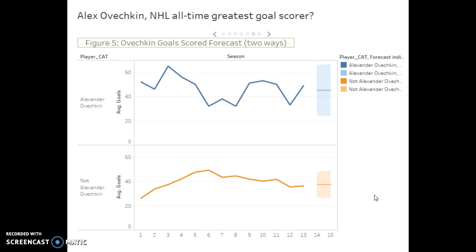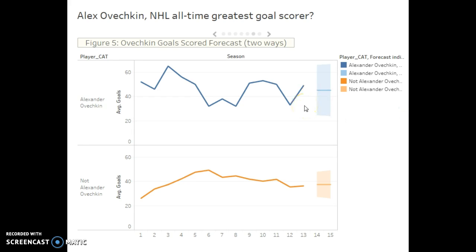This final figure is our money slide. This is showing the forecast of Alex Ovechkin's goals for the 2018 season based on two different ways. The first way, which is the top graph, takes Alex Ovechkin's scoring total during his first 13 seasons, and based on this number, it projects that in the 2018 season, his 14th in the NHL, he will score 45 goals.